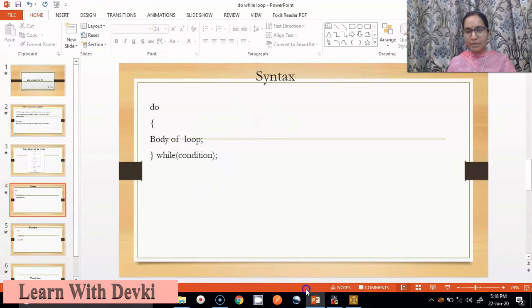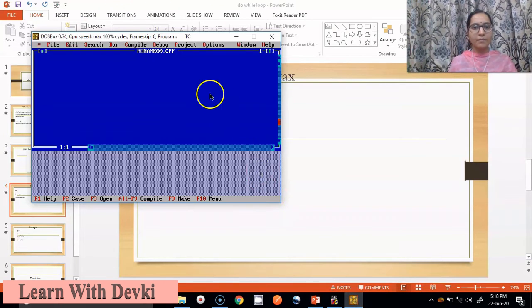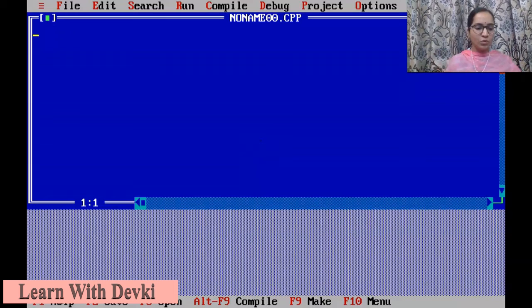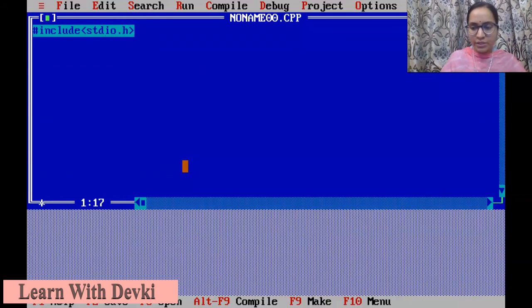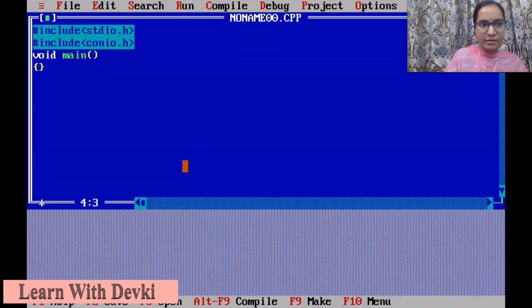Let us do it with an example. Hash include stdio.h, hash include conio.h, void main, int i equals 0. This is the same as we are doing in other statements.